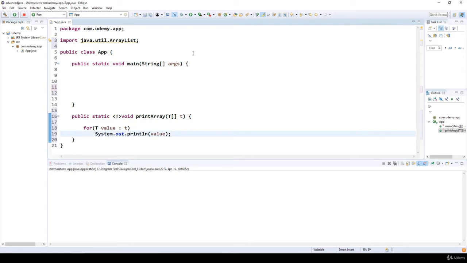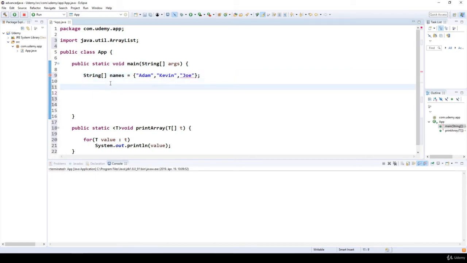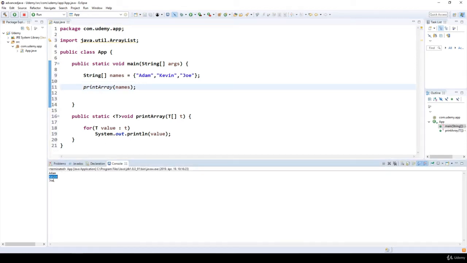So if we want to use this generic method, we can do it without any problem. We have a one-dimensional array of strings, for example, the names, Adam, Kevin, Joe, and we call this print array with the names, then it is going to work fine without any problem. If I save and run the application, Adam, Kevin, and Joe.